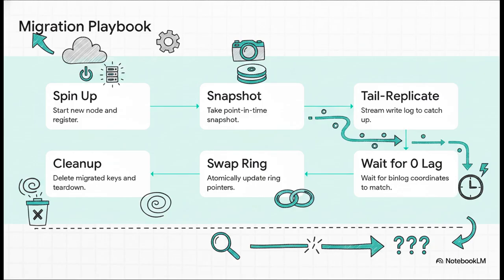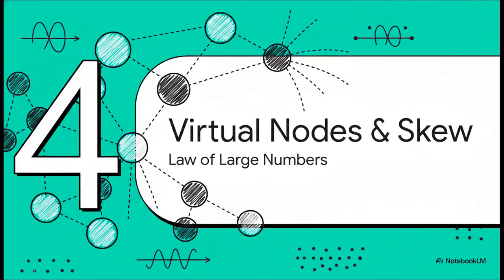Now, how does this fail? Well, usually replication lag never catches up because your write volume is just too heavy. But we survive that by keeping the old data hot, which allows us to instantly roll back if the migration starts going sideways. All right, Section 4, Virtual Nodes and Hash Skew.